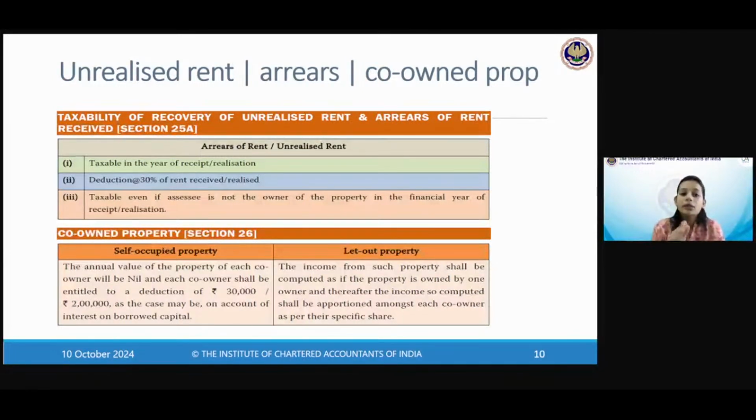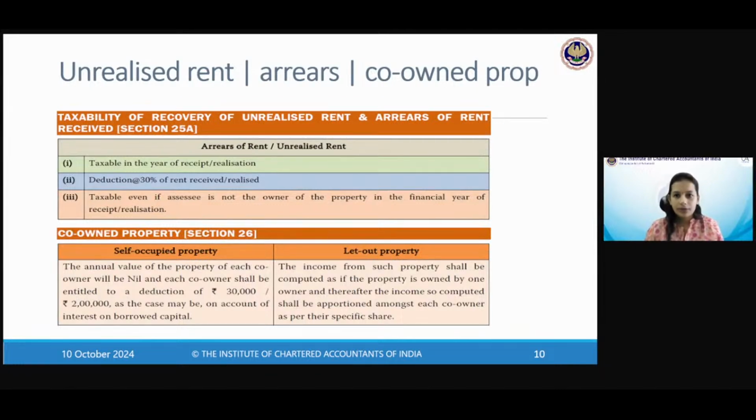This is an exception where you are taxing rent on receipt basis. Normally rent received and receivable is taxable on accrual basis, actual rent. Okay? This is the case when you tax on receipt basis. So whichever items become cash basis, please remember them separately, because they are exceptions. Normal basis even followed in income tax is mercantile. Okay, but this unrealized rent is an example of cash basis of account taxation. Municipal tax deduction is an example of cash basis of deduction.